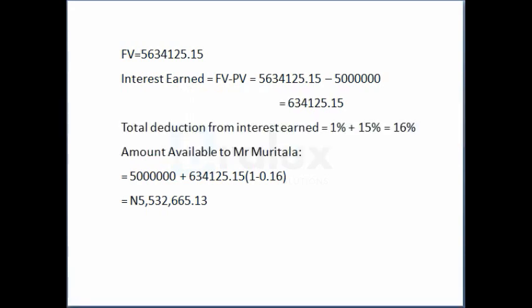Then this is another example. Mr. Muritala, after working for 5 years, expects to receive a performance bonus of 850,000, while his salary after promotion will be 7,386,000 naira.